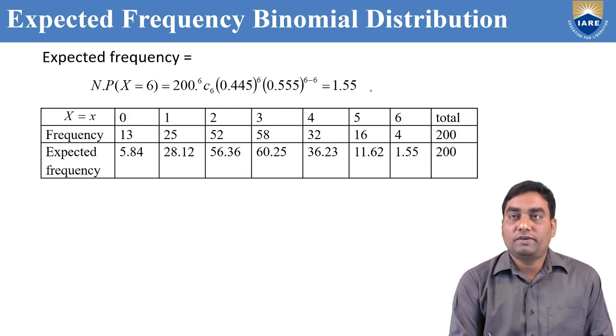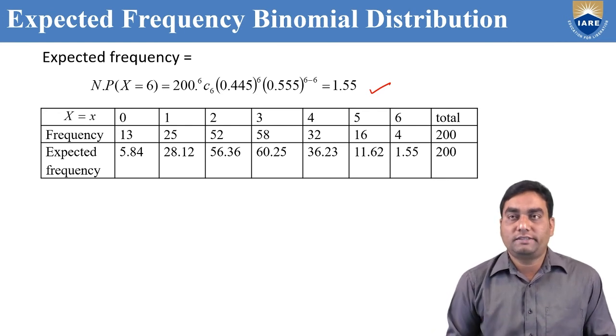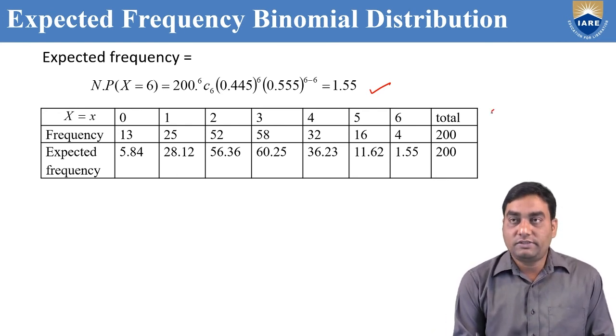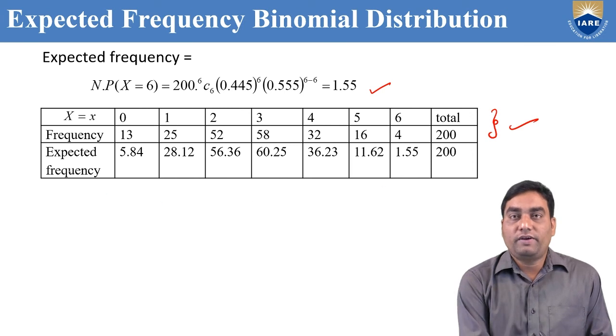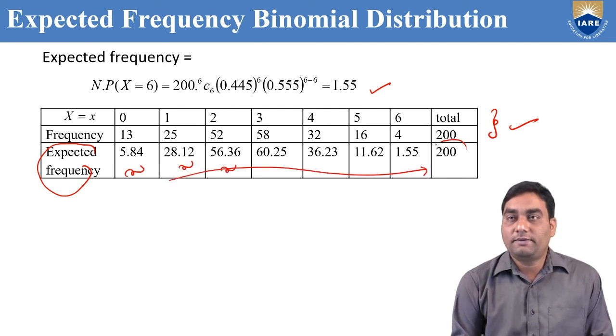Lastly, N into P of x equal to 6. All expected frequencies we got. Again, you draw the same table. x and f values, these two are given. We are finding expected frequency: 5.84, 28.12. Even if you add all these terms, we will get the same value 200 as the frequency total.